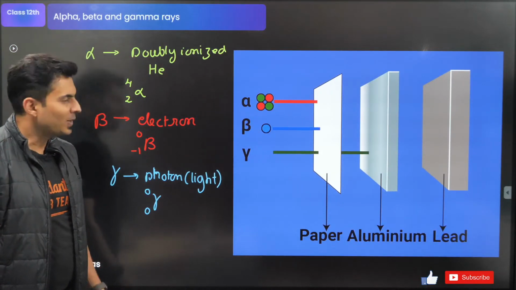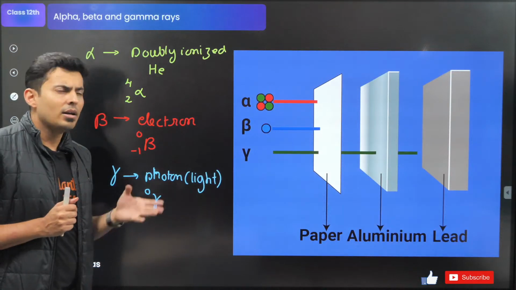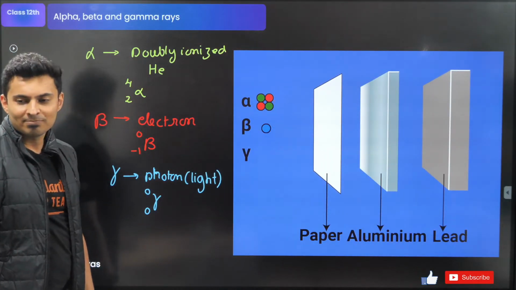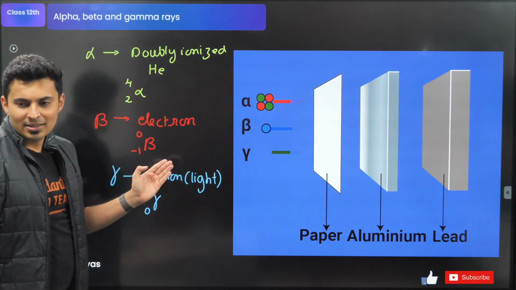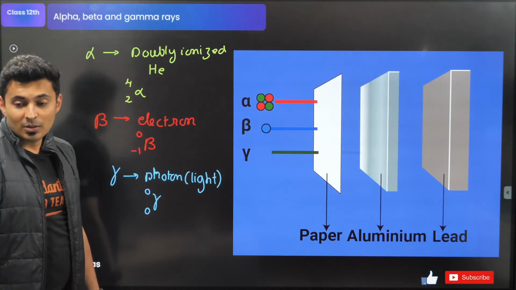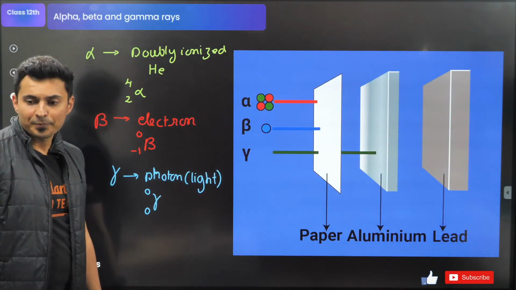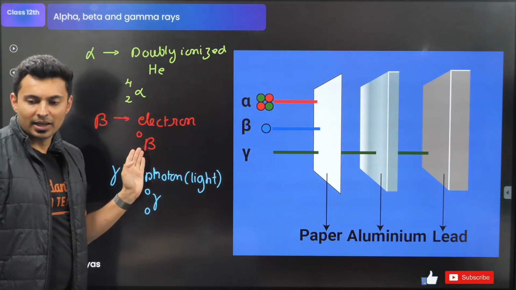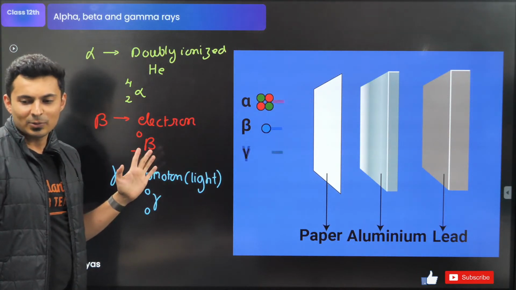Exactly. Very good. Now, if I apply electric field or magnetic field, which of these will get affected by it? Put it up in the chat box. Which of these will get affected? Come on, guys. Very good, Sanjay. Oh, you have modern physics in 11th grade only. Which board are you in? Alpha will get affected, beta will get affected, but gamma, no effect. Gamma unaffected. Very good, Salva Kumari.